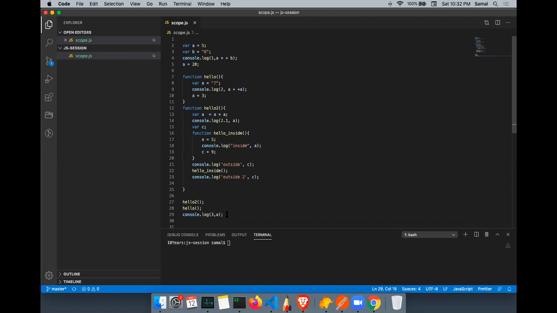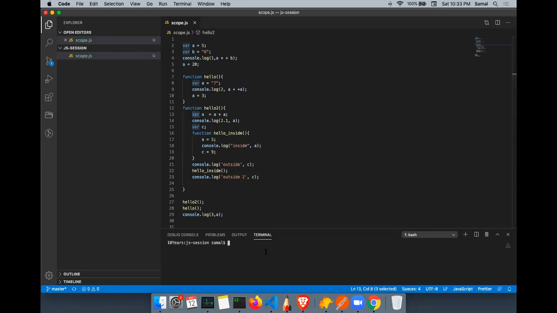So 5. Outside 2 will be undefined here. 20, sir. 20. Why? Because outside 2 will be functional. You declare a inside the function again. Because in both the functions the variable is declared, the scope of the variable is limited to the function.